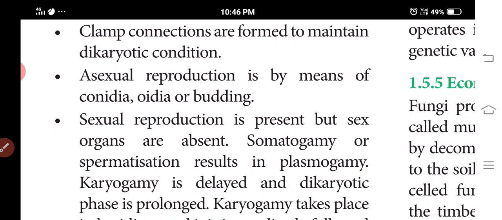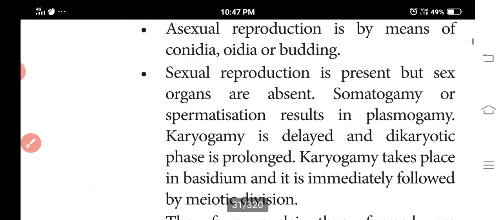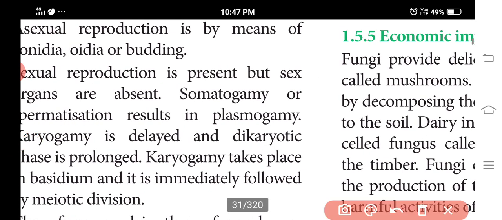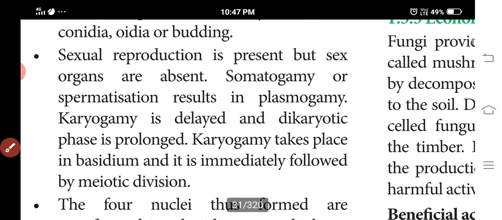Asexual reproduction is by means of conidia, oidia or budding. Sexual reproduction is present but sex organs are absent. Is it possible? It may be somatogamy or spermatization. Somatogamy means two somatic cells fuse.